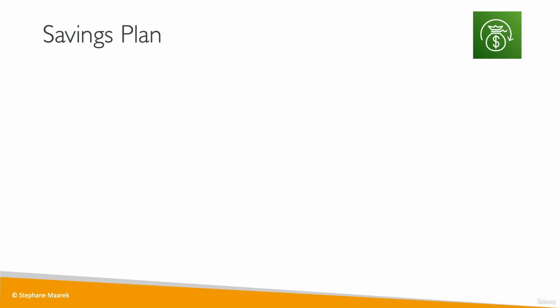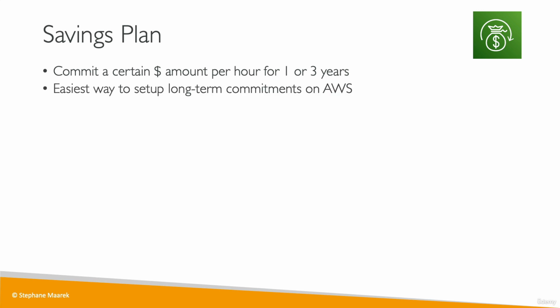Okay, so now let's talk about a new way of saving on your costs on AWS, which is called Savings Plans. Savings Plans are a much simpler way to look at your infrastructure on AWS. Instead of reserving instances, you just commit to spending a certain dollar amount per hour for the next 1 or 3 years. So it's easier than the rest because you just think in terms of dollars and you don't think in terms of specific resources and types and so on.